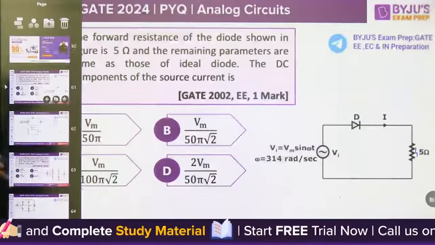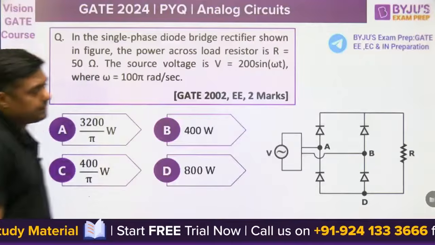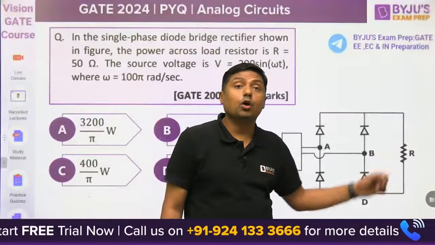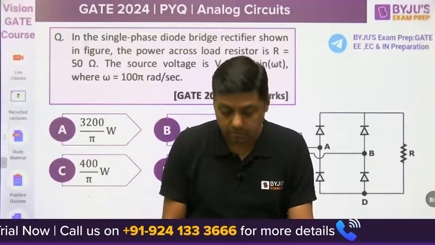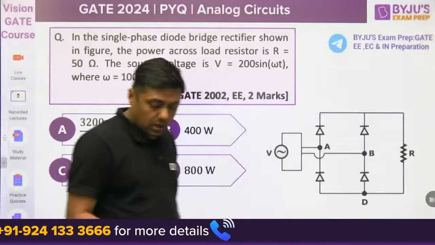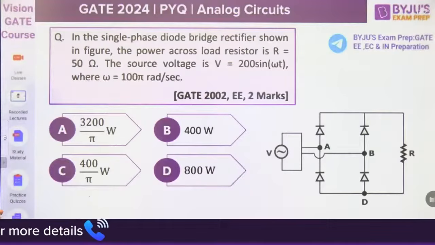Then this is a bridge rectifier, guys. 4 diodes are connected, we are getting the input here and the output here. So this is a bridge rectifier. But what is asked here? Give me 1 minute.